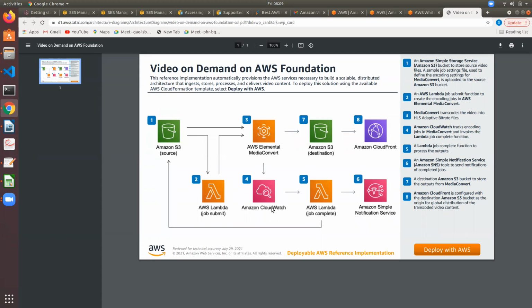And here we have CloudWatch, and CloudWatch has a Lambda trigger. When a certain job is complete, a notification has to come, like Elemental conversion. What it does is convert media data, AWS Elemental conversion.